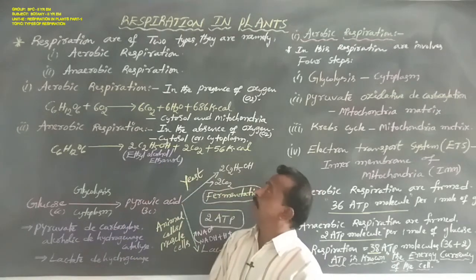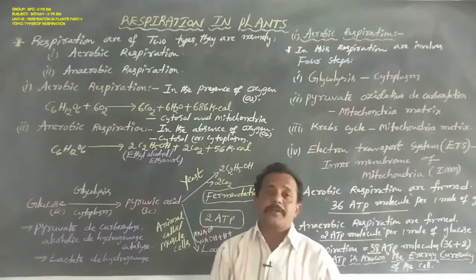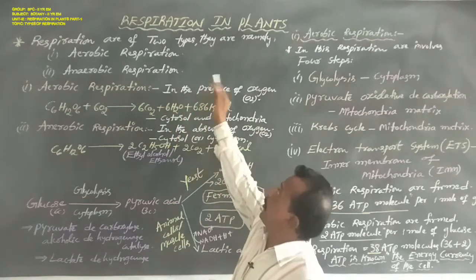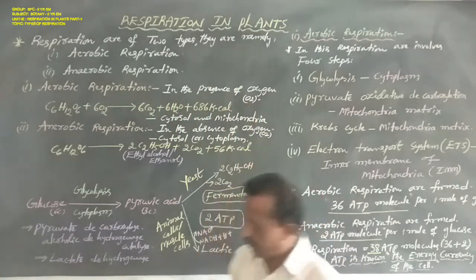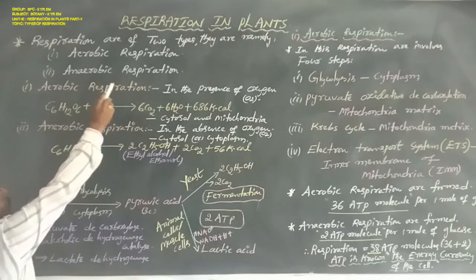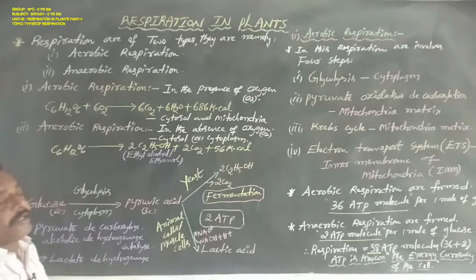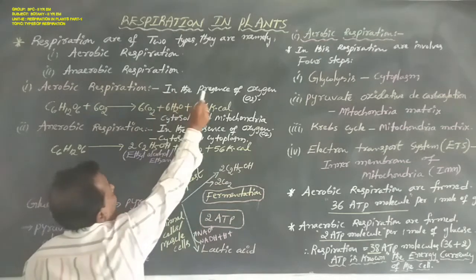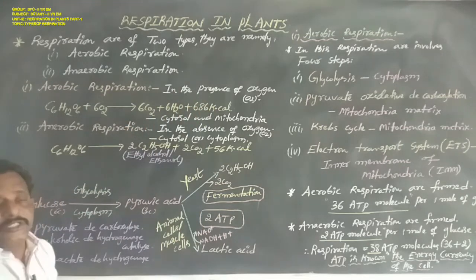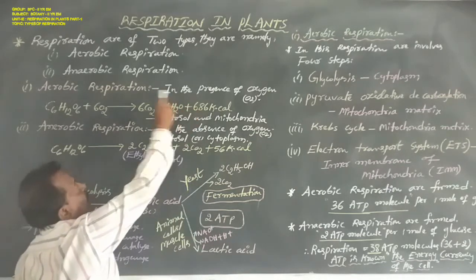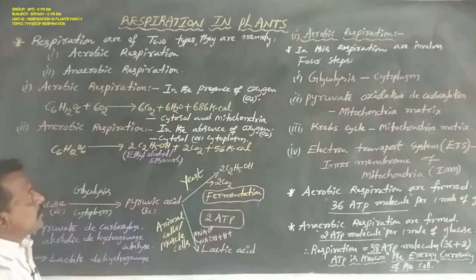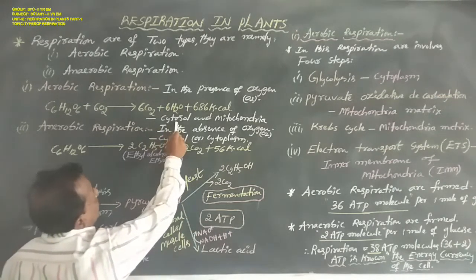Next, coming to how many types of respiration. Respiration is of two types, namely, first one aerobic respiration, second one anaerobic respiration. What is the meaning of aerobic respiration? Respiration taking place in the presence of oxygen is called aerobic respiration. This aerobic respiration occurs in the cytosol or cytoplasm.